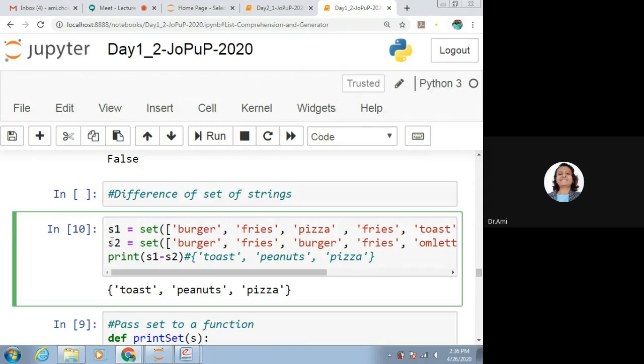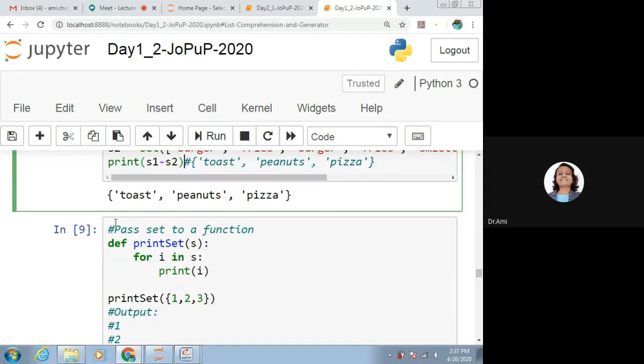So we have S1 and S2 as sets, converted from the lists. Now we will find S1 minus S2. What will this return us? This will return us a set only. If you want to get it as a list again, we have to convert this result to a list. It depends on whatever is required in your application.